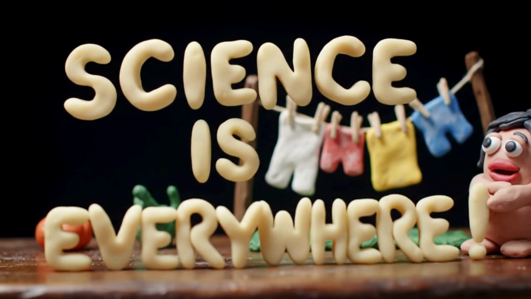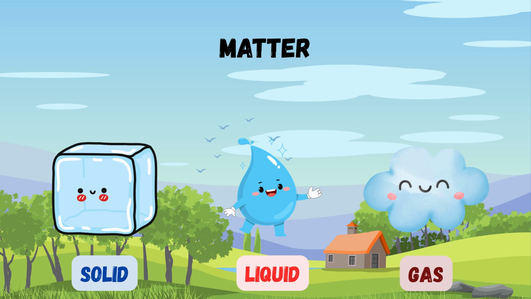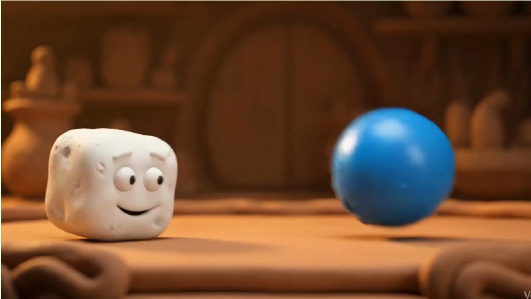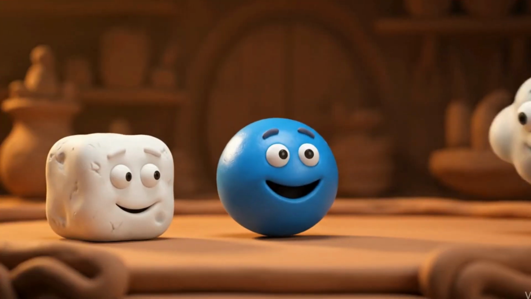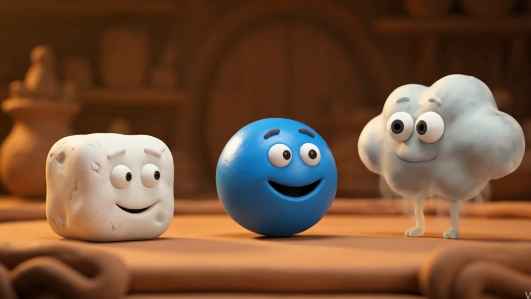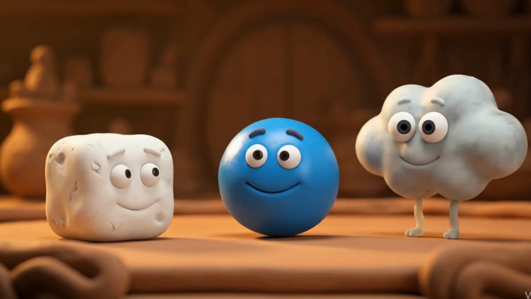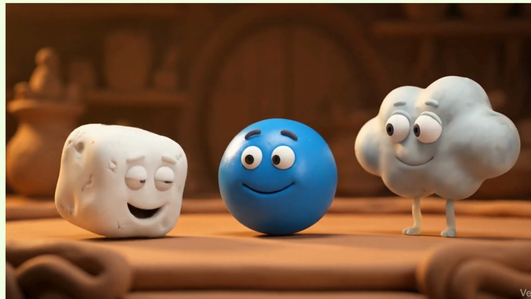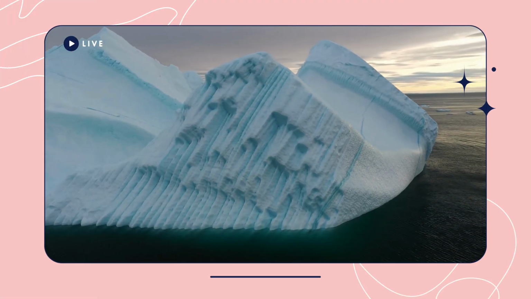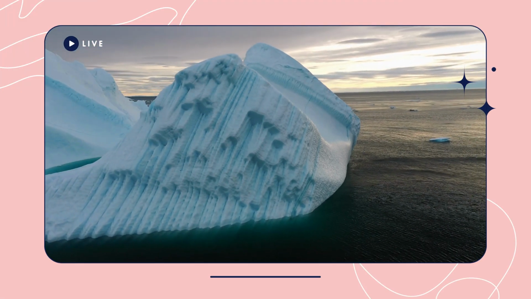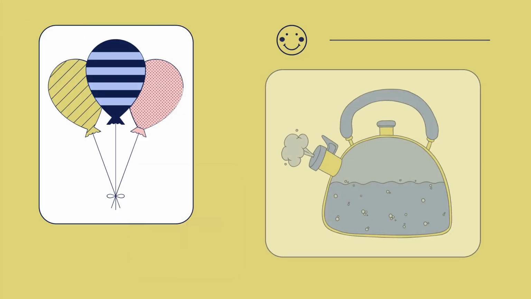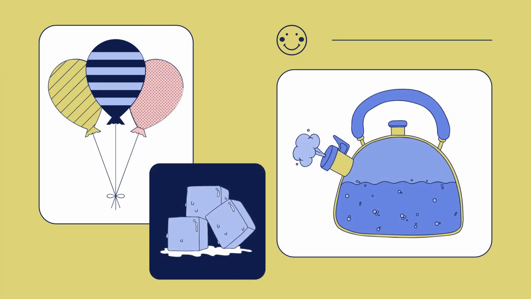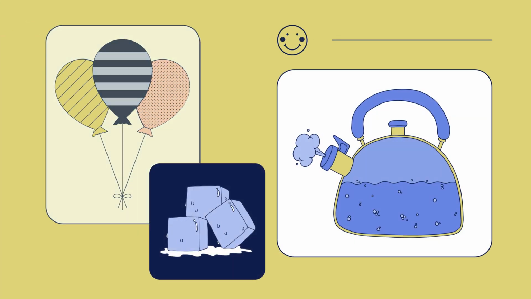What is matter? Matter is anything that has mass and takes up space. It exists in three main forms: solid, liquid, and gas. In a solid, the particles are packed close together. In a liquid, they can move more freely. And in a gas, the particles move quickly and spread out. Matter can change from one state to another, like ice melting into water, or water evaporating into gas.